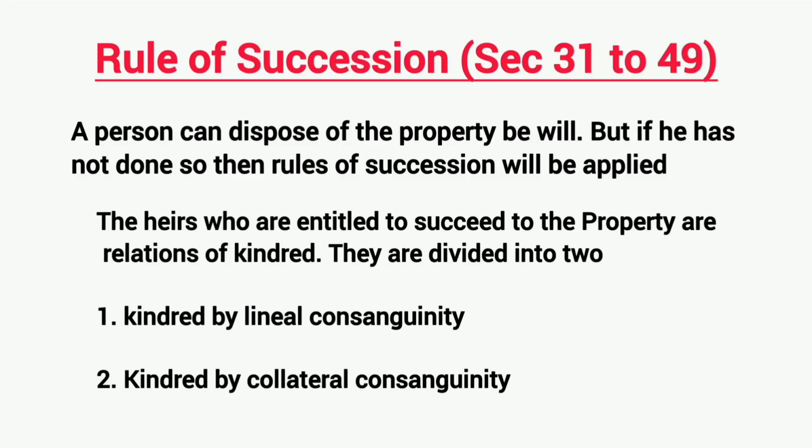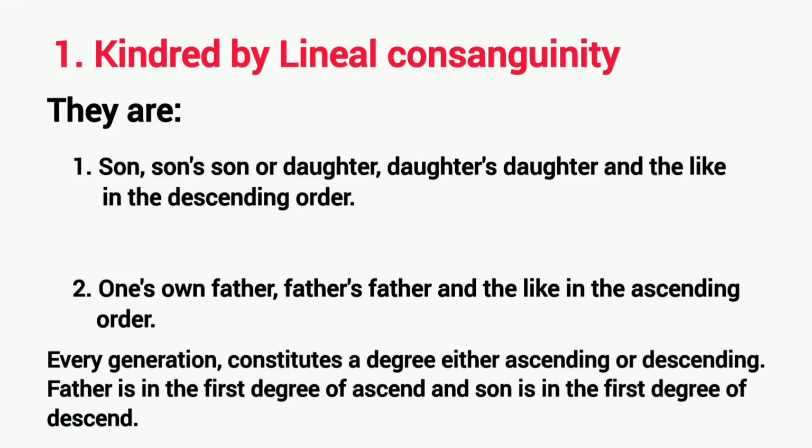A person can dispose of property by will, but if he has not done so, then the rules of succession will be applied. The heirs who are entitled to succeed to the property are relations of kindred. They are divided into kindred by lineal consanguinity and kindred by collateral consanguinity. Kindred by lineal consanguinity are son, son's son, or daughter, daughter's daughter, and the like in descending order; one's own father, father's father, and the like in ascending order.